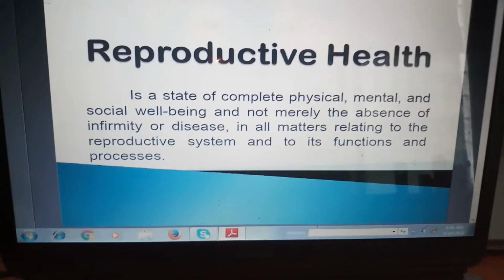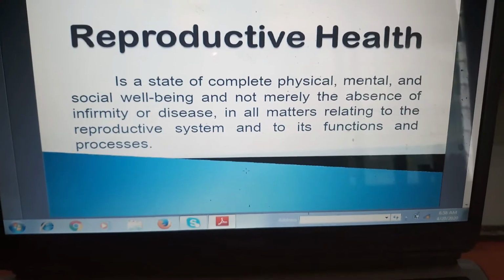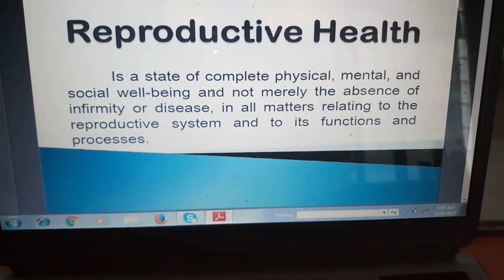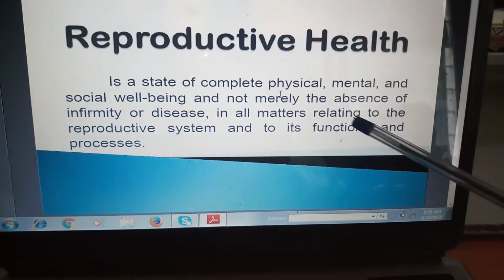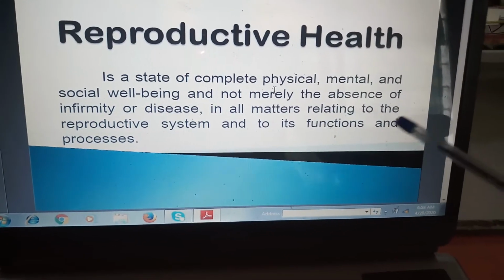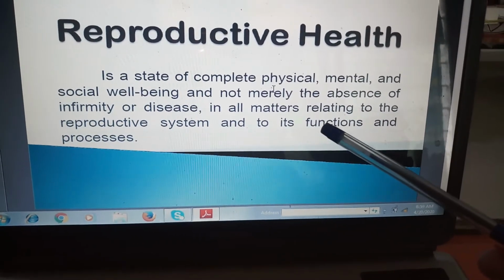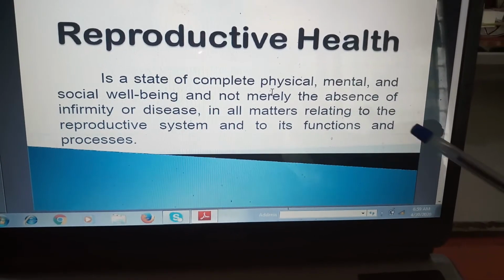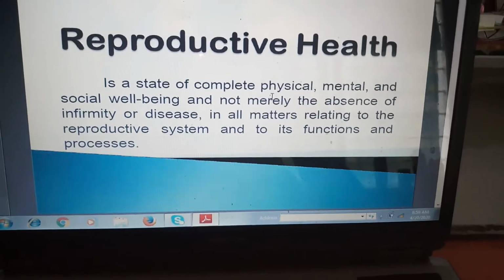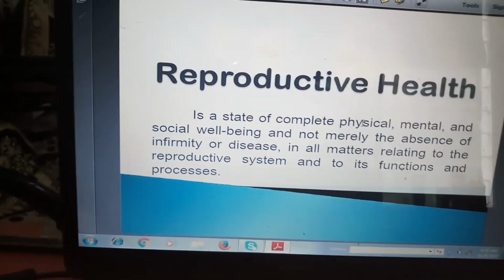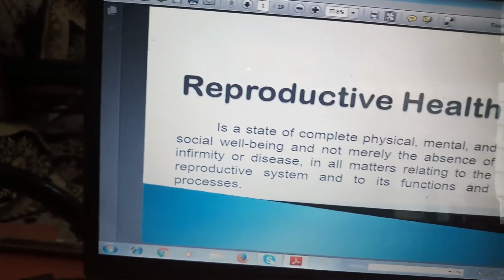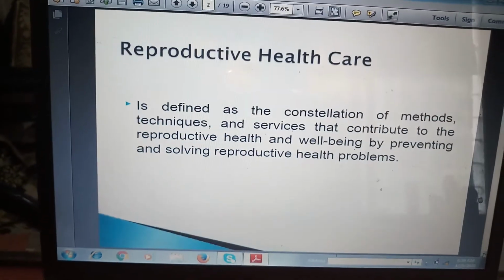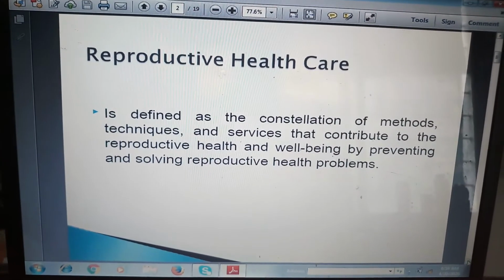So again, this is a different slide on reproductive health. It is a state of complete physical, mental and social well-being and not merely the absence of infirmity or disease in all matters relating to the reproductive system and its functions and processes. Now, if you have any question, feel free to ask me.